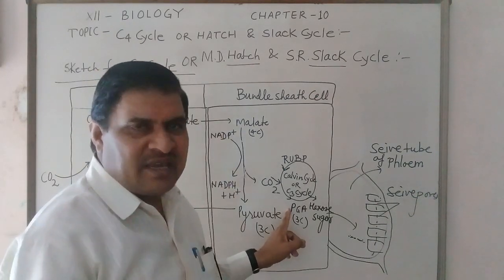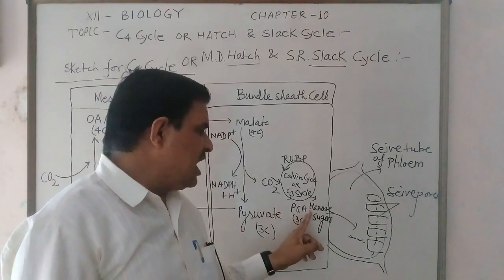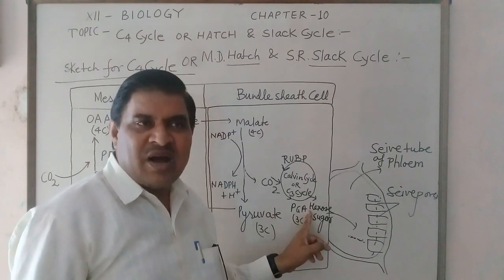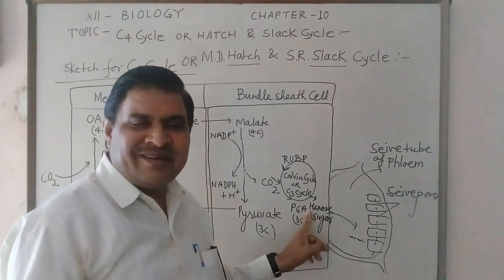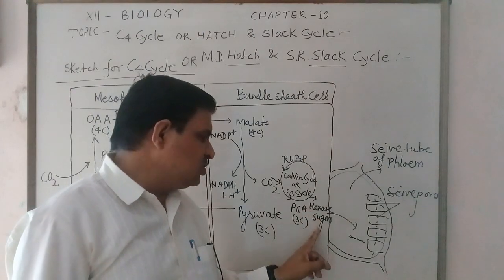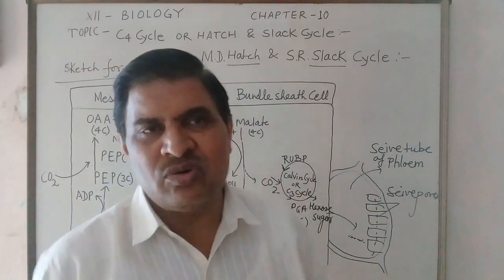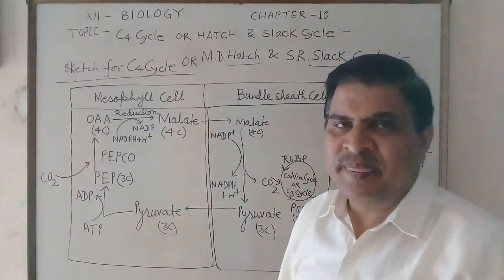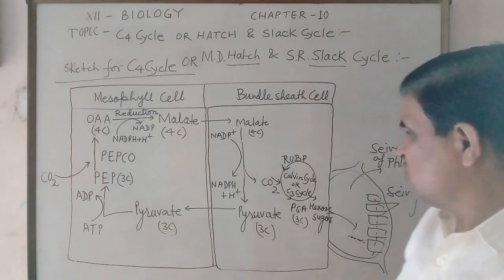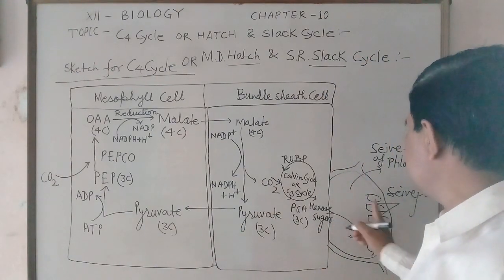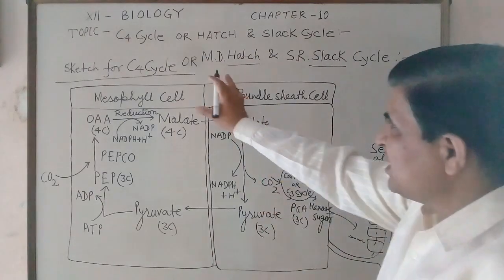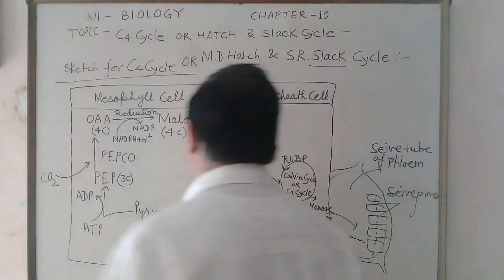This PGA now after phosphorylation and reduction produces hexose sugar in the form of glucose, which enters in the phloem, in the sieve tube, which has been shown here. So this is the sketch for C4 cycle.